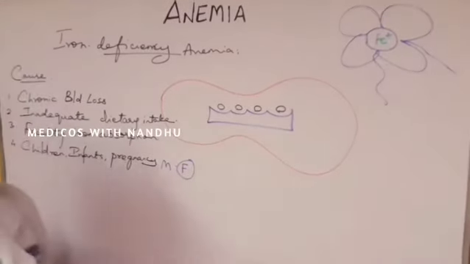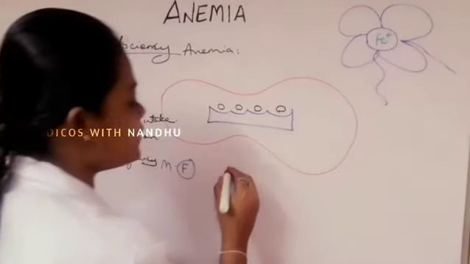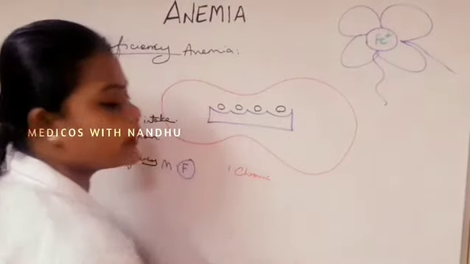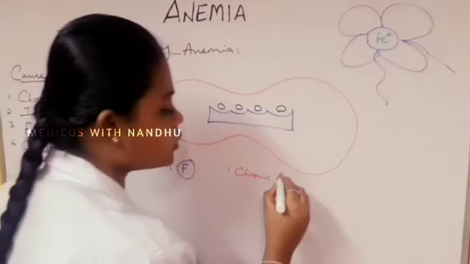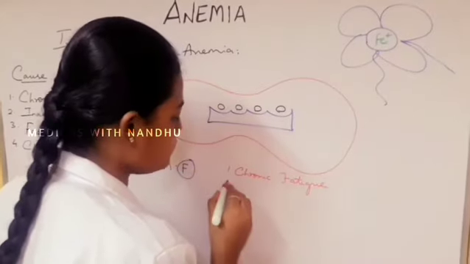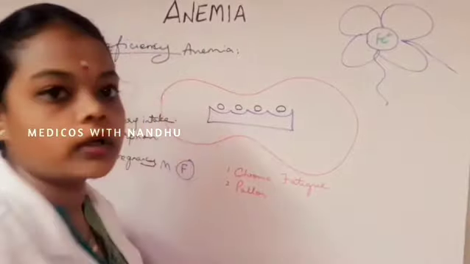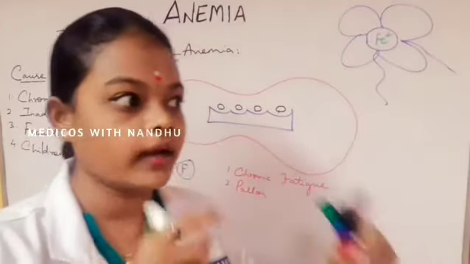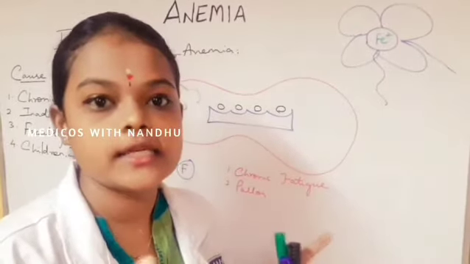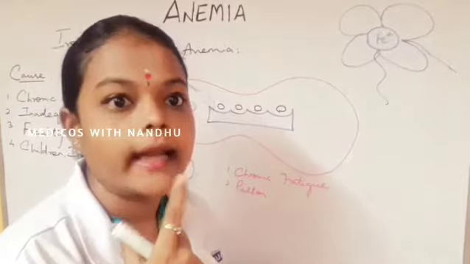What are the clinical features we can see in iron deficiency anemia? The first clinical feature is chronic fatigue. The body becomes tired and weak. Second, pallor. The doctor will look at the sclera of the eyes, the mucosa and lips.